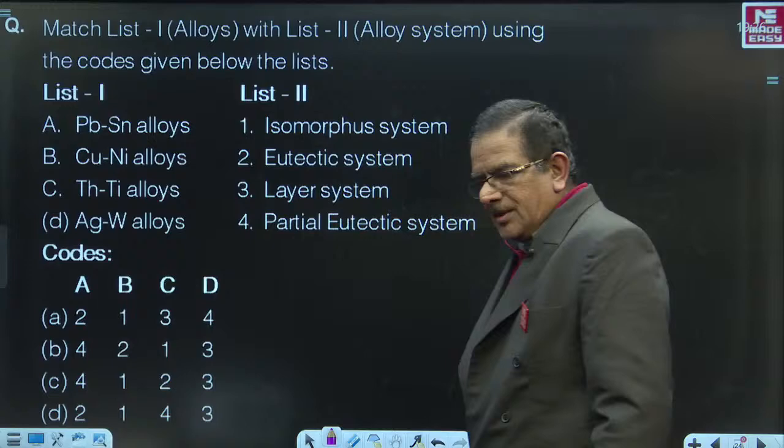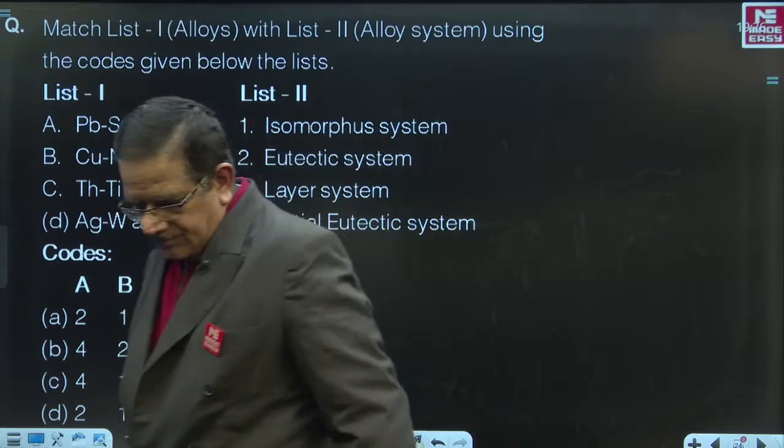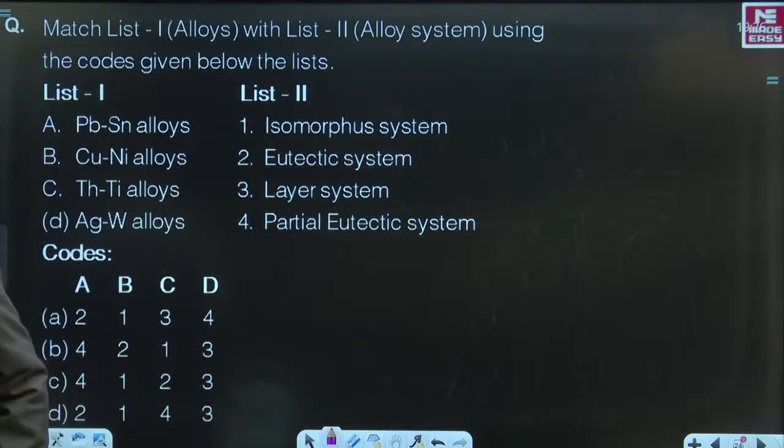Match them properly. Come on. Let me try to see who does correctly. Come on, answer this. Why delay?